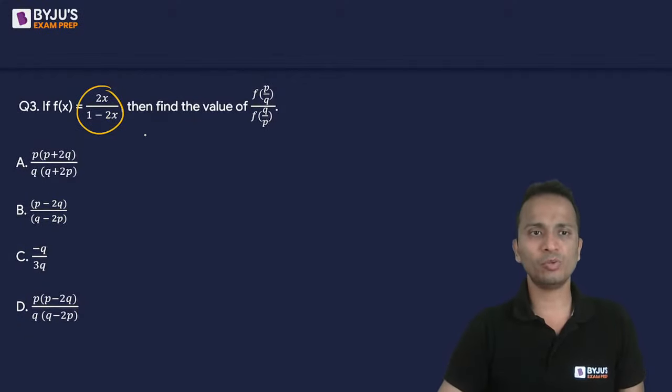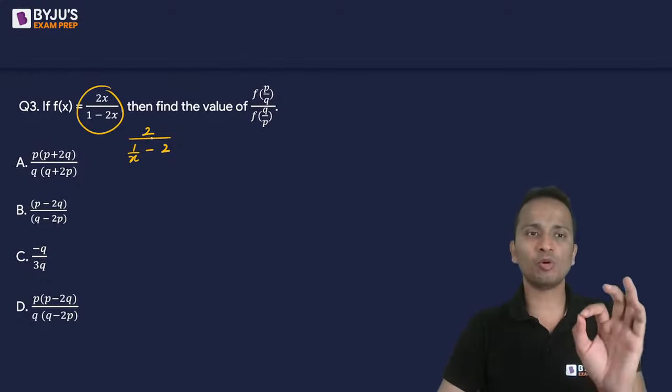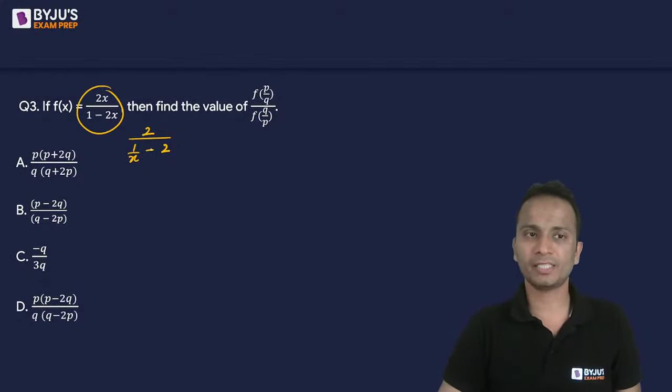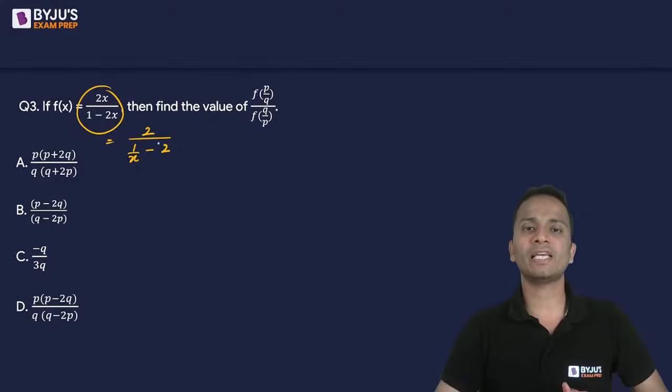So it will become twice of 1 upon x minus 2. What I've done is divide both numerator and denominator by x. This is the function now. In this function, I can substitute p upon q first.